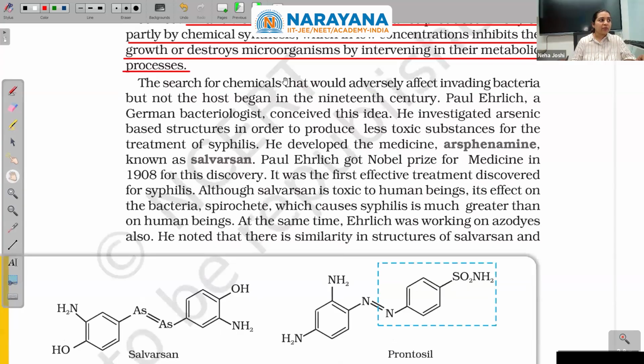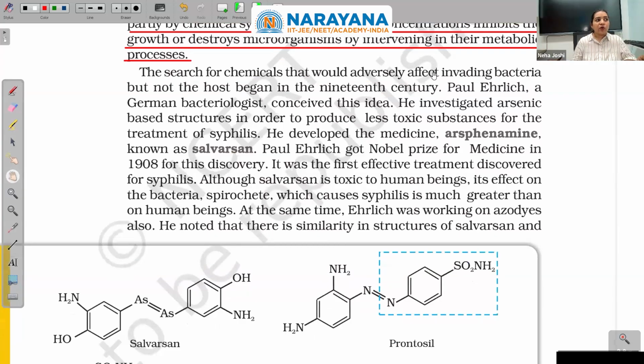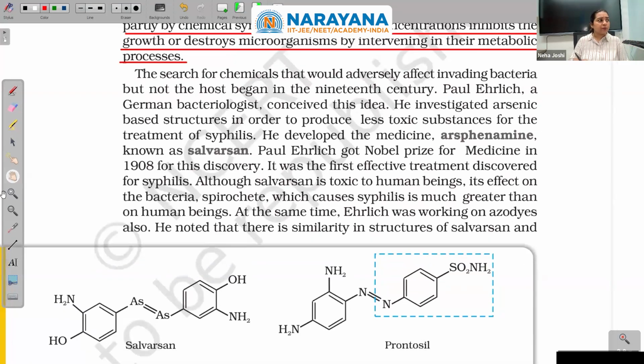The search for chemicals that would adversely affect invading bacteria but not the host, that will attack the bacteria but not the host, began in the 19th century. And who was the first one to do so? Paul Ehrlich, a German bacteriologist, conceived this idea.